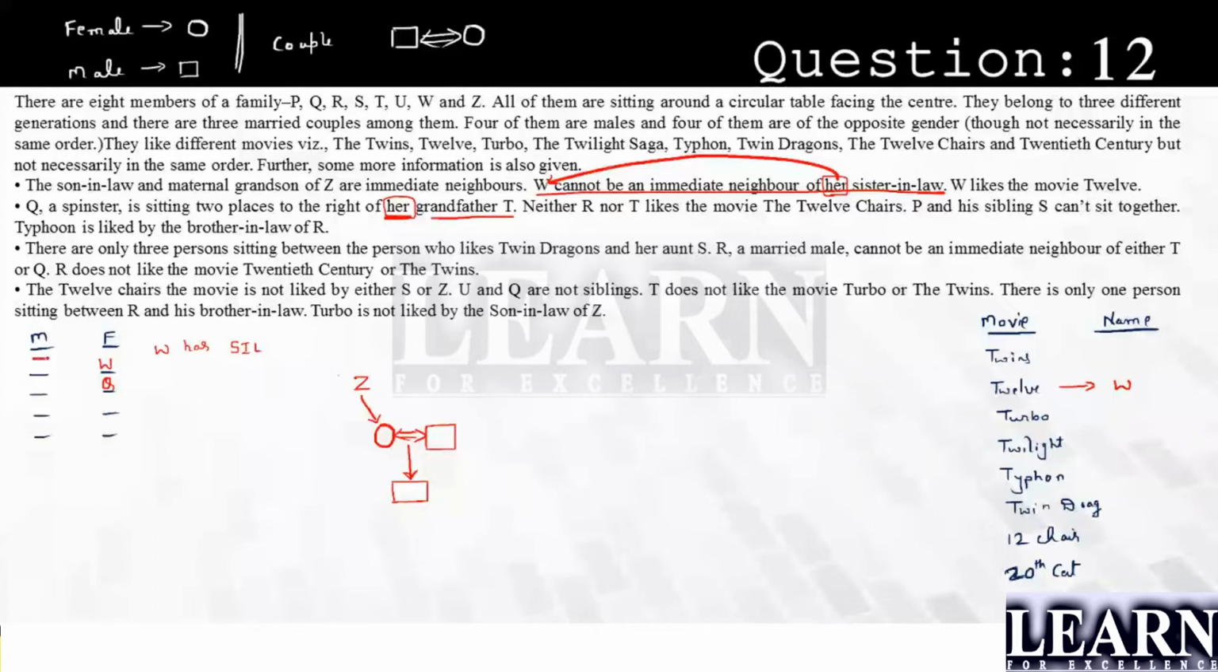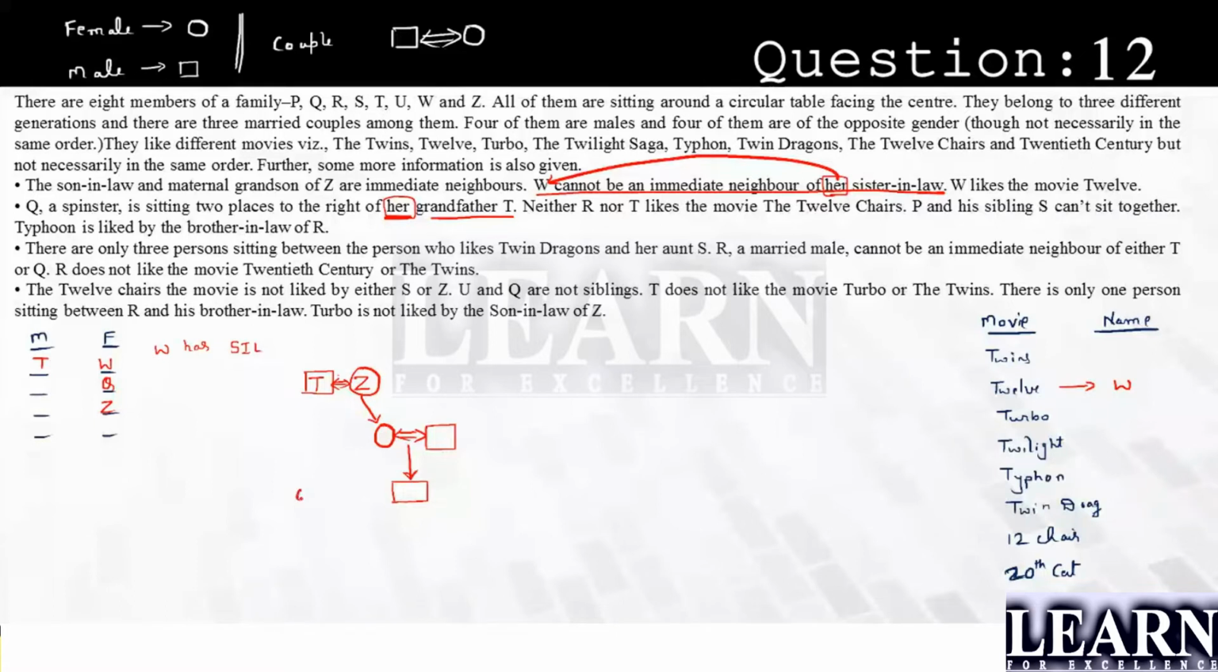Who is that grandfather? T, which means that T is a male. T is going to be a grandfather who is staying in the first generation. Then I can say T is a male and Z is the wife of T, right? Z is the wife of T. I get to know that Z is a female because they are in the grand generation and they have told us there are only 3 generations. Now, if this is the case, Q should be there in the 3rd generation.